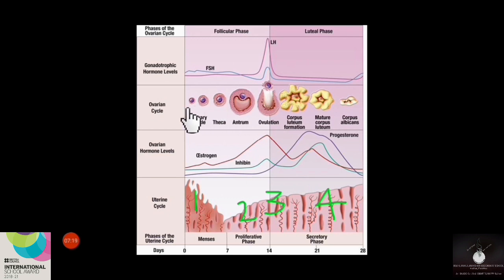As you see in the figure, these are the primary follicles. This primary follicle will gradually grow and increase its size due to the action of the FSH hormone from the anterior pituitary. As the follicles grow, they secrete a hormone, estrogen. The estrogen which is produced from the growing follicle will act on the uterine lining and stimulate the growth of a new endometrial layer in the uterus. At the same time, the same estrogen can act on the anterior pituitary also.